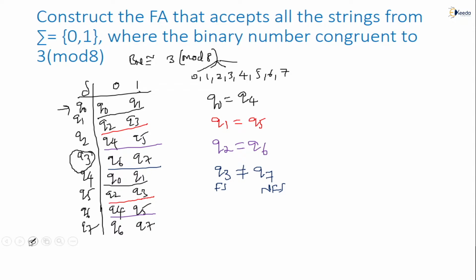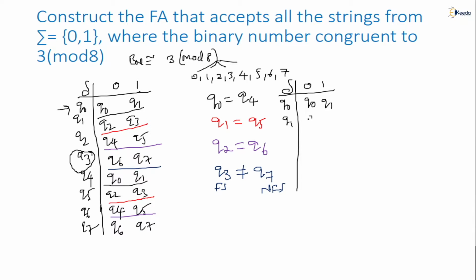So now, wherever the equal states are there, we can combine. These two states can be combined, these two states can be combined, these two states can be combined. After this you can understand, all of you, the transition on 0, 1 for Q0 is Q0, Q1.